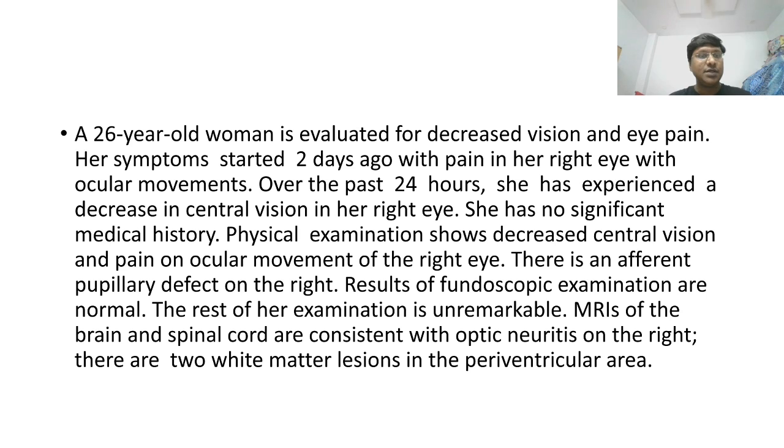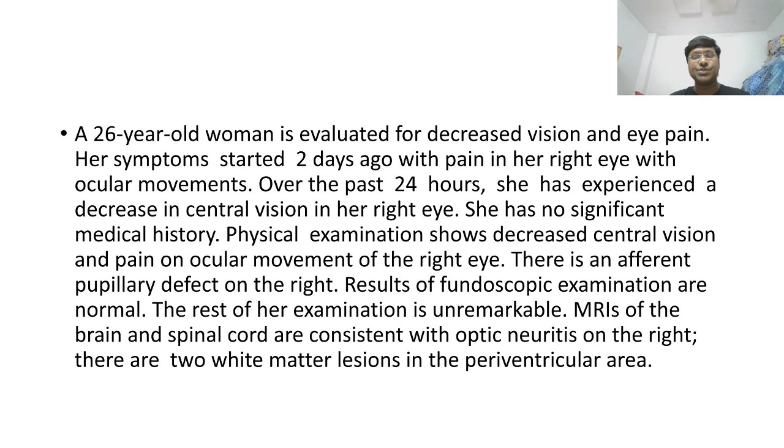We have a 26-year-old woman evaluated for decreased vision and eye pain. Her symptoms started 2 days ago with pain in her right eye with ocular movements. That means whenever she moves her eyes, she has pain within her right eye. Over the past 24 hours, she has experienced a decrease in central vision in her right eye, and she has no significant medical history.